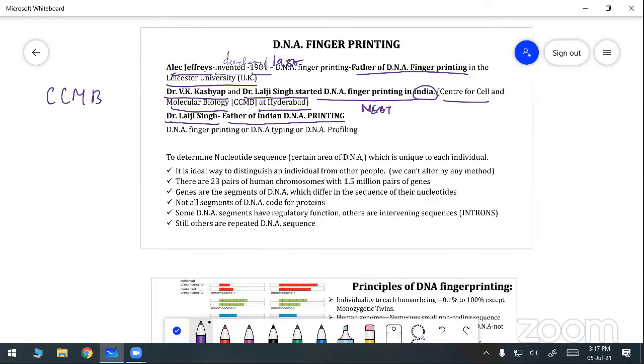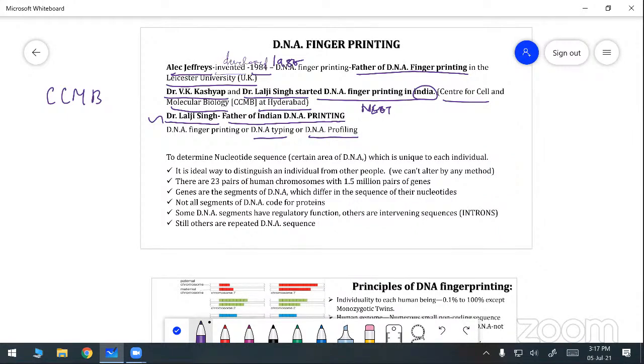Normally, worldwide we ask the question, who was the father of DNA fingerprinting? Alec Jeffreys. That is worldwide. In India, we ask, who was the father of Indian DNA fingerprinting? Dr. Lalji Singh. DNA fingerprinting is otherwise called DNA typing or DNA profiling.